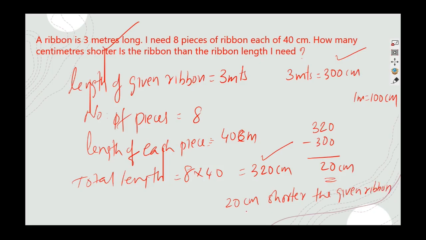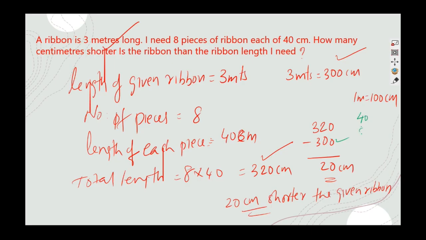So why this question here? Your concept of factors is checked over here, whether 300 is having multiples of 40, right? You remember that, no? So you are applying it in a different way here. 300 centimeter is given, whether you can make ribbon of 40 centimeter, and that also 8 pieces, 40, then 40